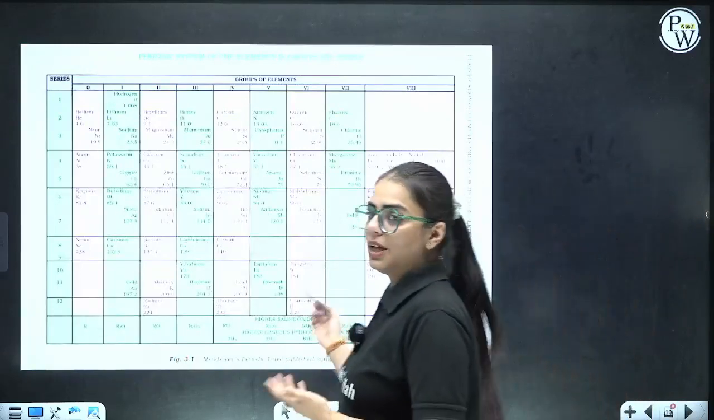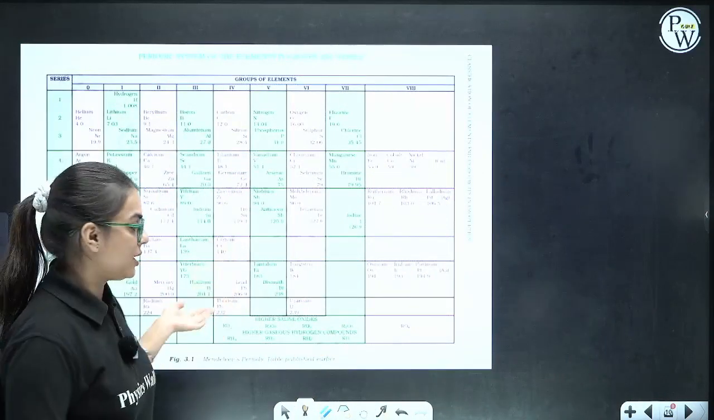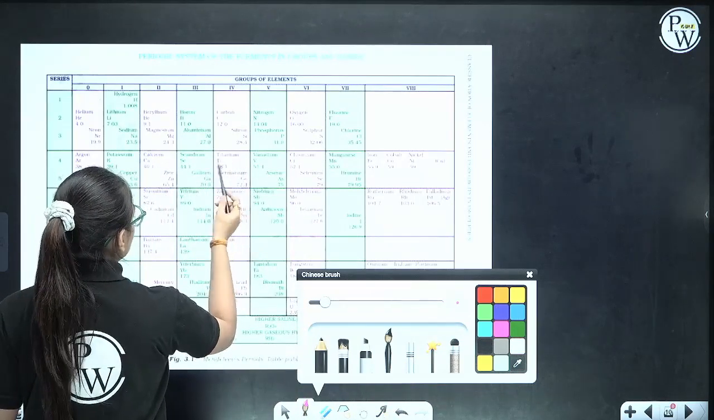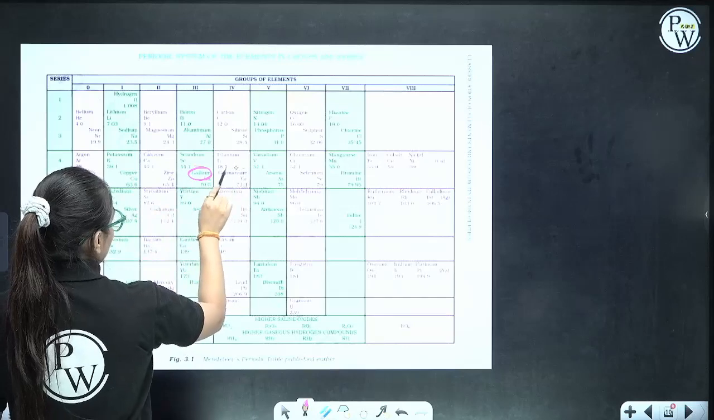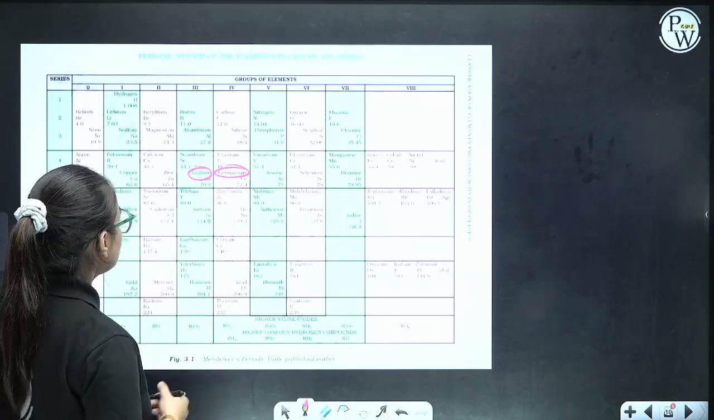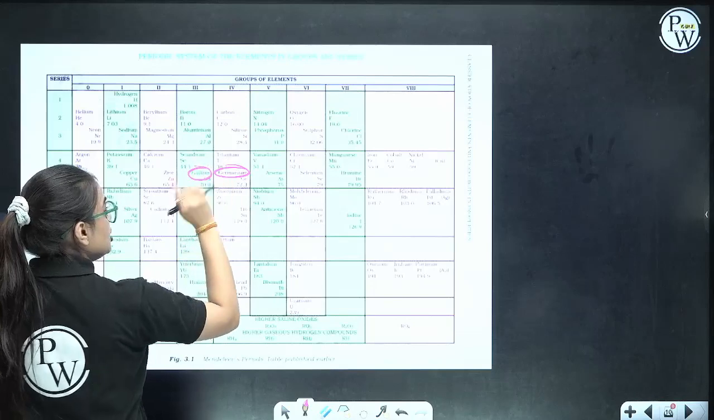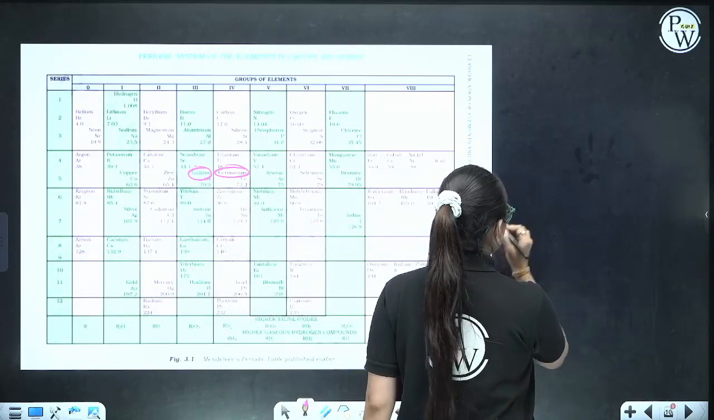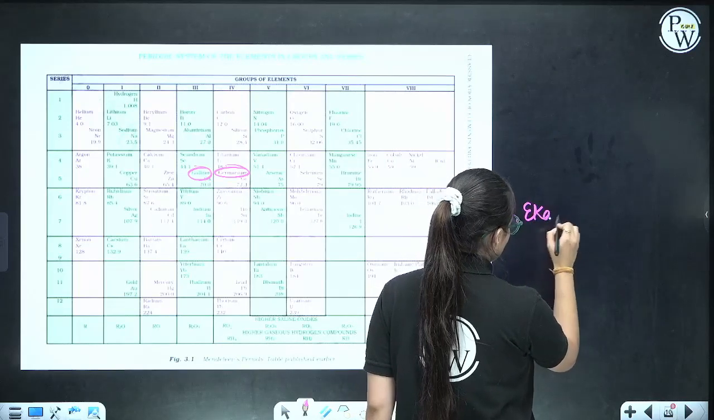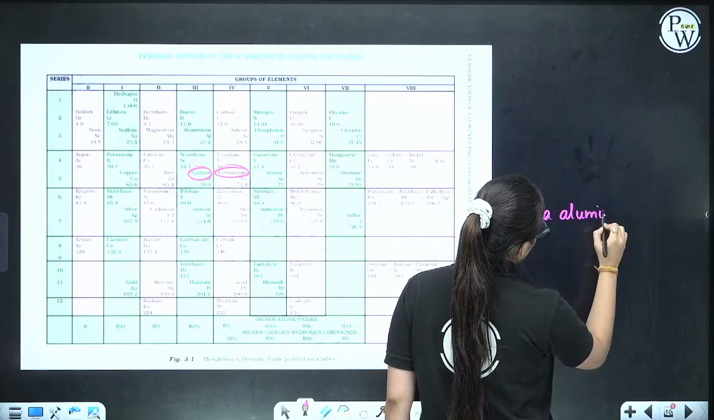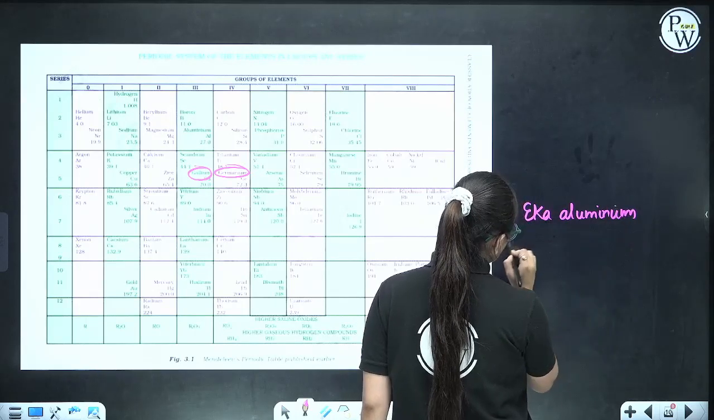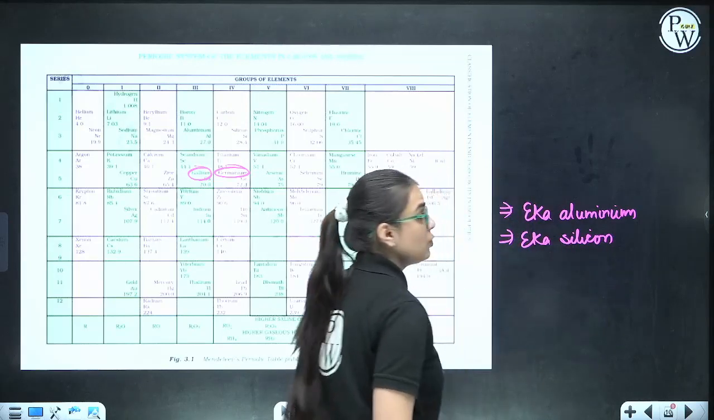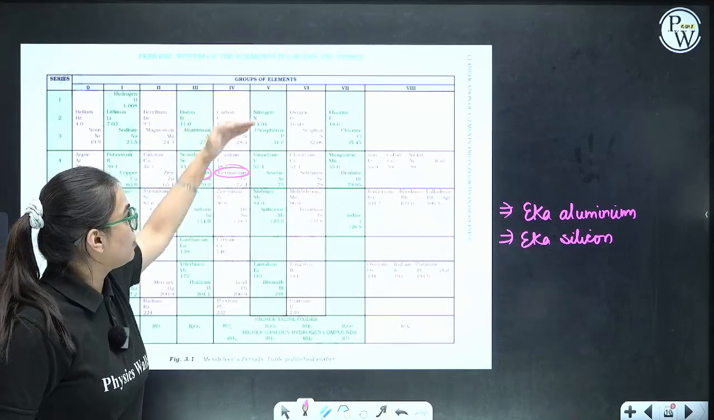Now, in this way he predicted it. Here you can see that gallium is written, here germanium is written. He initially did not discover these elements. He just named 2 unknown elements. He said that Eka aluminium is present and Eka silicon is present. Eka over here means that one element will be discovered after aluminium, one after silicon.